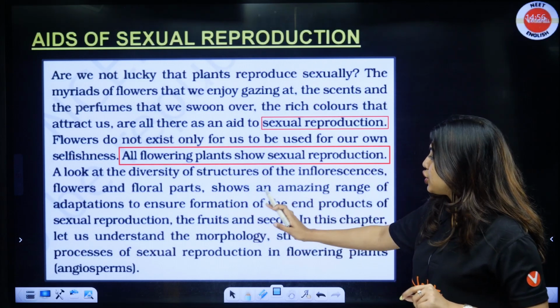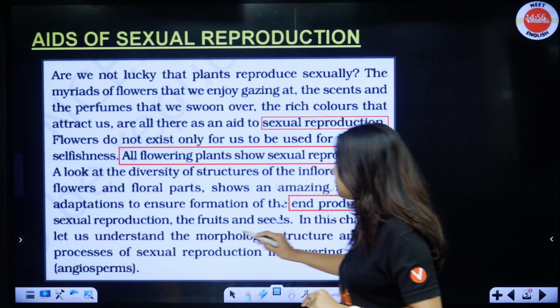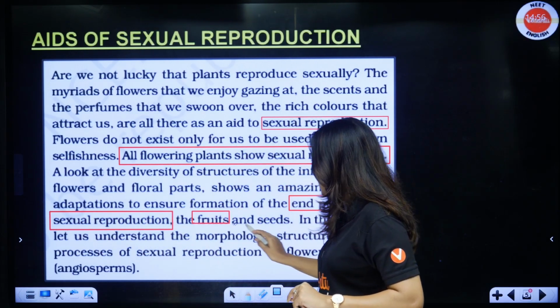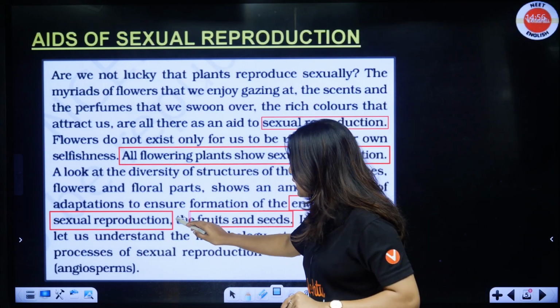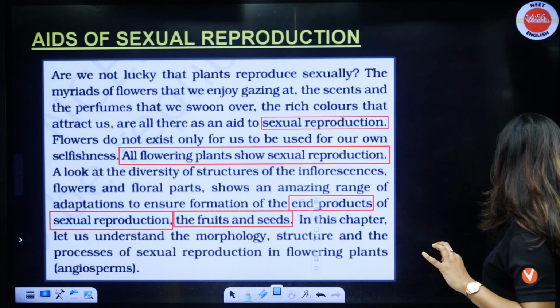Range of adaptation to ensure formation of the end products of sexual reproduction. What is the end product of sexual reproduction, students? The fruits and the seeds are going to be the end product of this. Clear? Yes, easy peasy lemon squeezy.